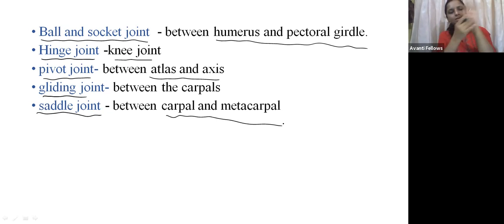The carpal is the wrist region, and the metacarpal is the thumb region. Between these two you can see the saddle joint. So the gliding joint is between the carpals, and the saddle joint is between the carpal and the metacarpal.